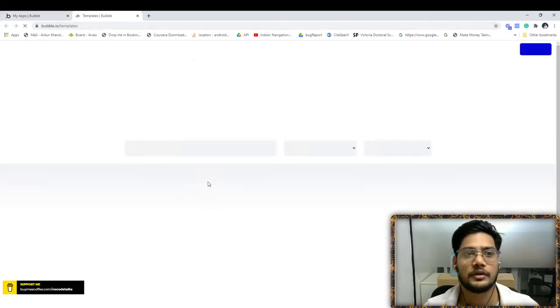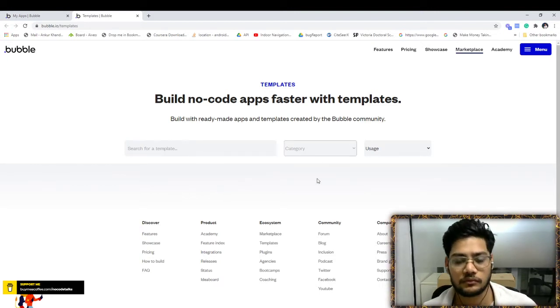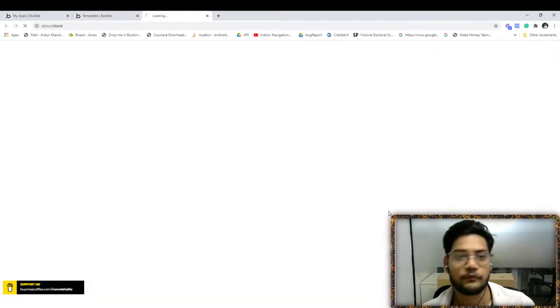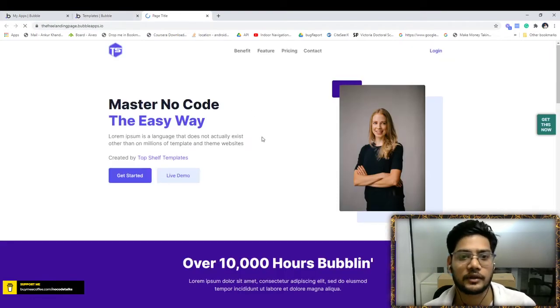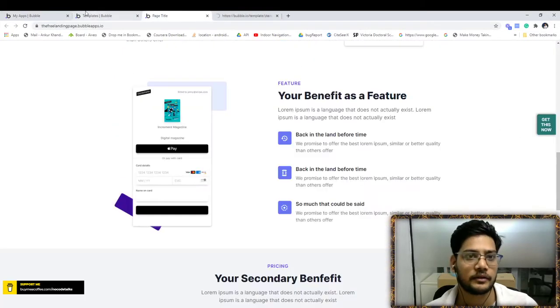So you can use a template directly. The community has built a lot of templates. For example, if you want to create a landing page, you can directly get this one, and I think it is free.